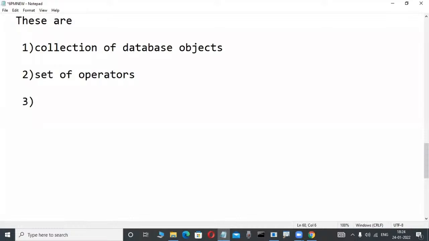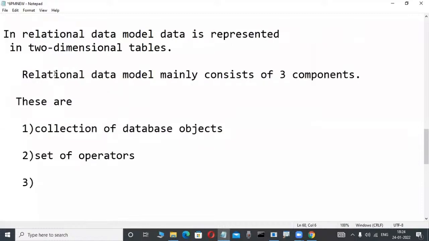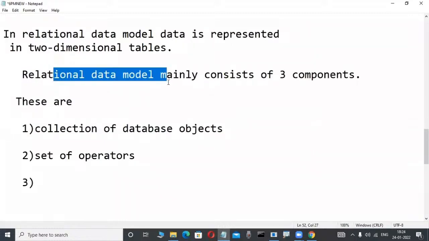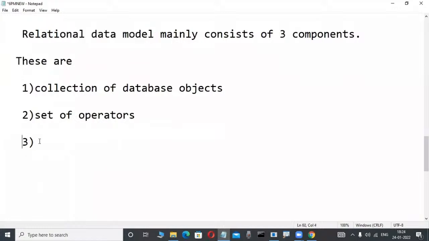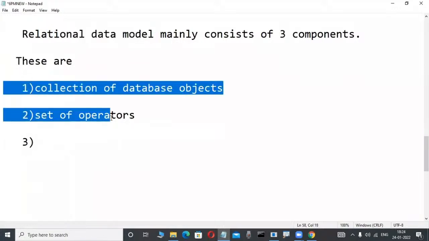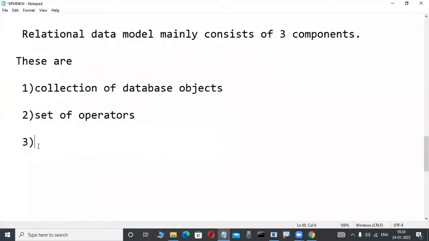Everyone knows the database objects. Even if you are a first-time newcomer, you have an idea of a table. Everyone also understands a set of operators, like equal to, less than, and so on. But unfortunately the third one is the most powerful. This is a key concept, and so many fellows don't know it. In relational data models, where learners or experienced people face difficulty, or in interviews, only the third point is important. These two are easy. This third point is the most powerful.